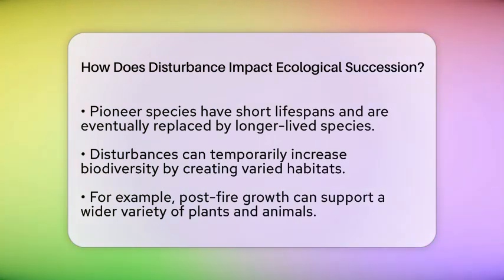In certain ecosystems, like grasslands, disturbances such as fire and grazing are essential. These events help maintain the ecosystem state. Without them, succession would lead to the growth of shrubs and trees, turning grasslands into forests. So, disturbances not only reset succession but also help keep specific ecosystems in balance.